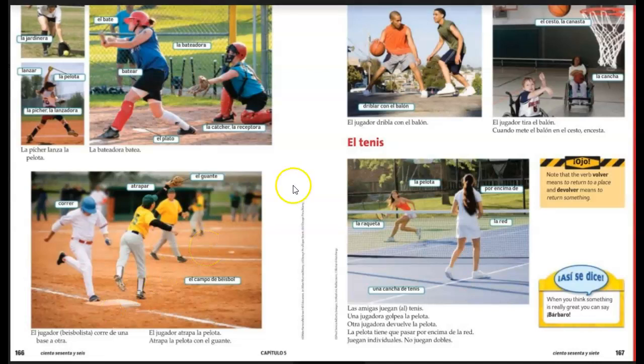I was really pleased with how everyone did the translations. You're picking up the sports vocabulary very well. Continue studying your sports and keep up the good work.